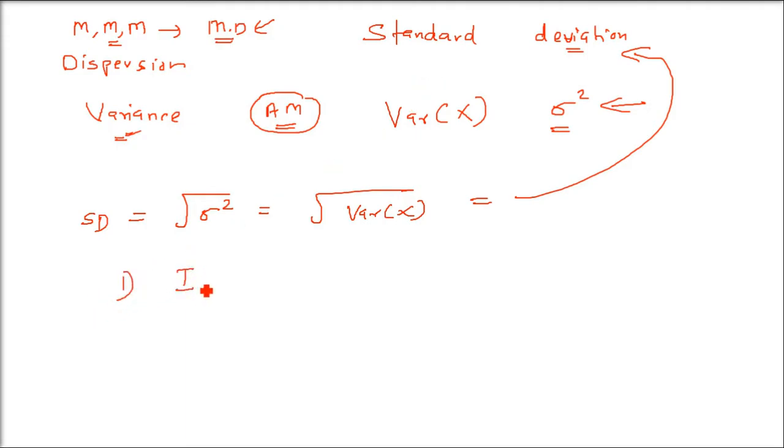Similar to mean deviation, we can calculate the variance and standard deviation first for individual observations, second for a discrete frequency distribution where actual frequencies are given for the data values, and third for a continuous or grouped frequency distribution, where we have a class and a frequency for each class. The first one is the variance. If you compute the variance, you will be able to find the standard deviation easily.